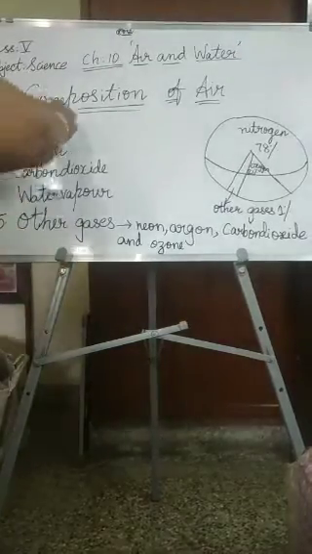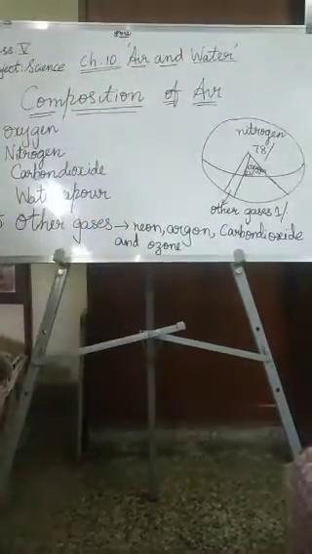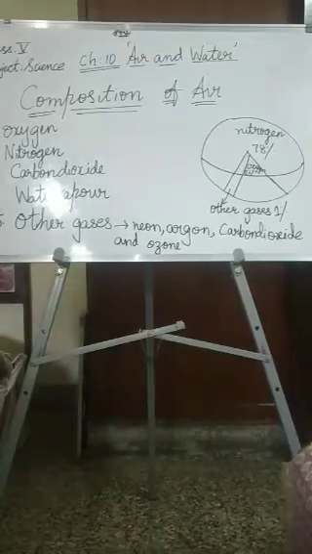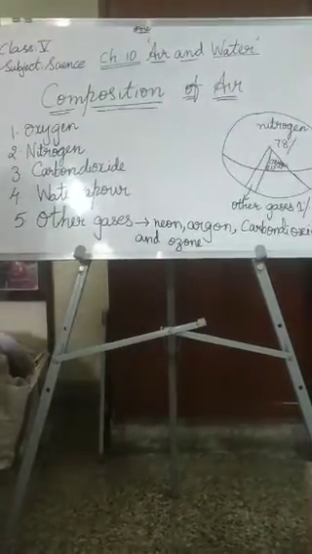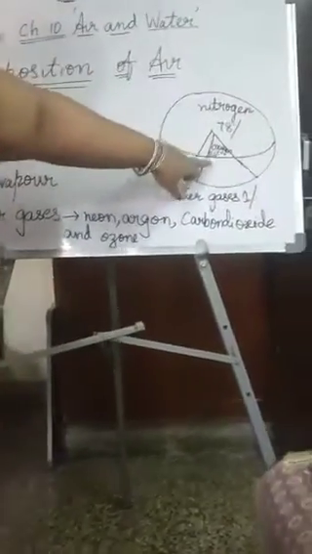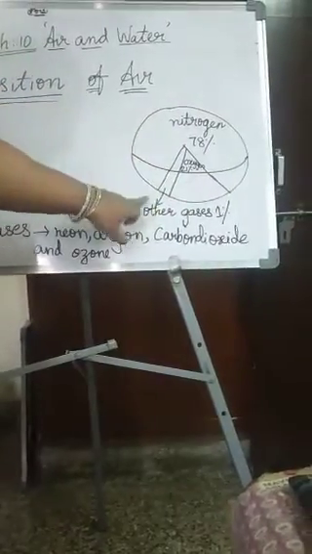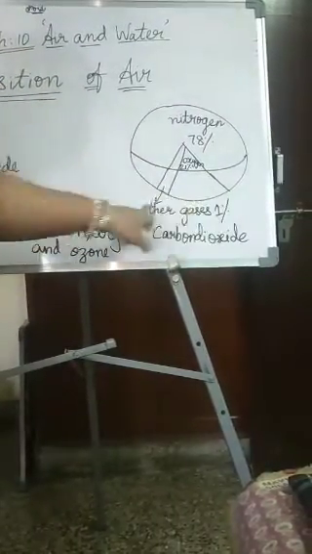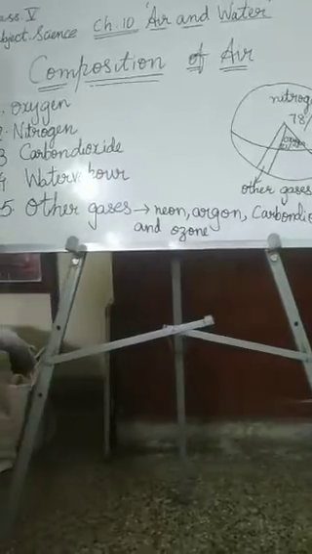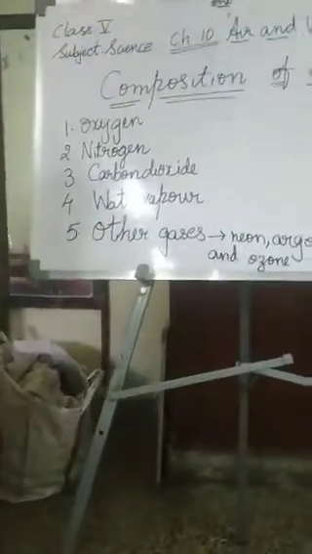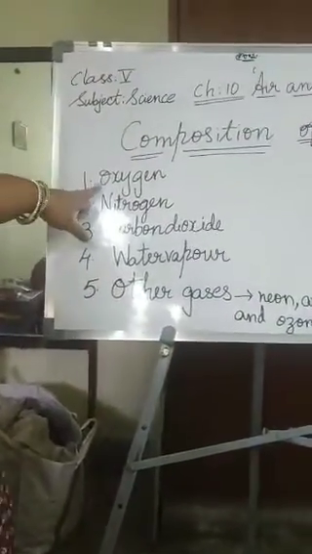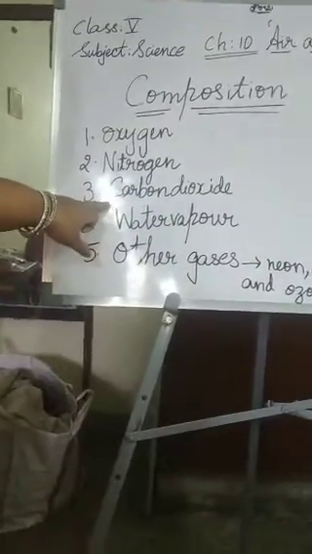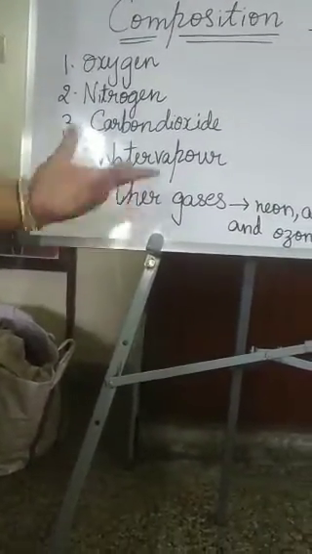The composition of the air, what we have just spoken about now, children. What is there in the air? 78% of nitrogen, 21% of oxygen, and 1% of other gases. What are all the gases present in our air? I have written on the board, please have a check: oxygen, nitrogen, carbon dioxide, water vapor, and other gases. What are those other gases? Neon, argon, carbon dioxide, and ozone.